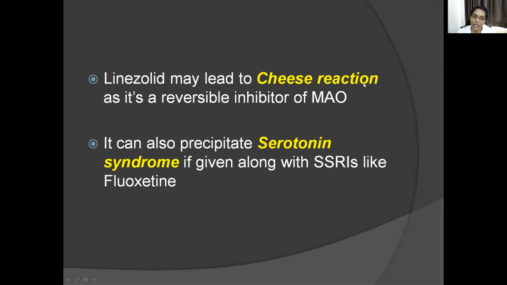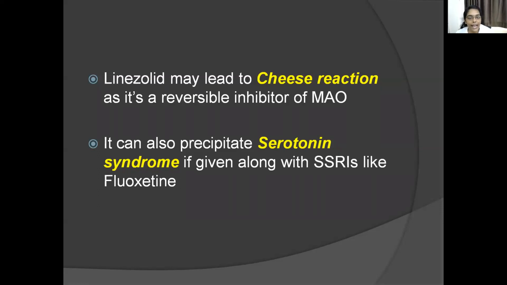See, the cheese reaction has already been explained. I'll explain once again. Linezolid is a reversible inhibitor of the monoamine oxidase enzyme. What is the cheese reaction? Whenever we consume tyramine-rich foods, in general it does not apply to all. Whenever a person is taking a drug which inhibits the monoamine oxidase enzyme and consumes tyramine-rich foods like banana, yogurt, what happens then?